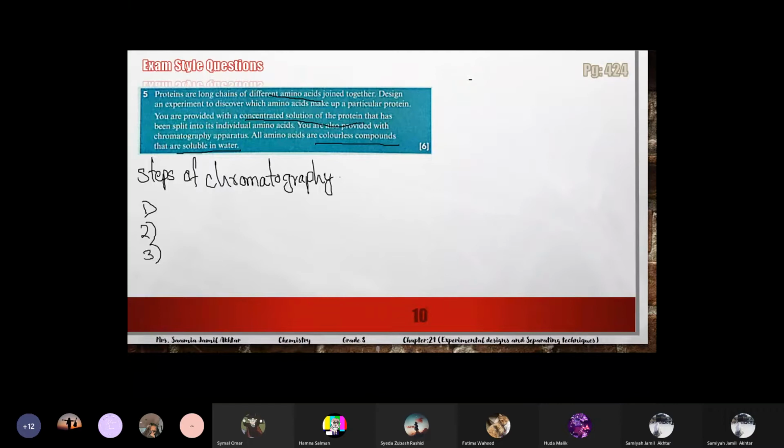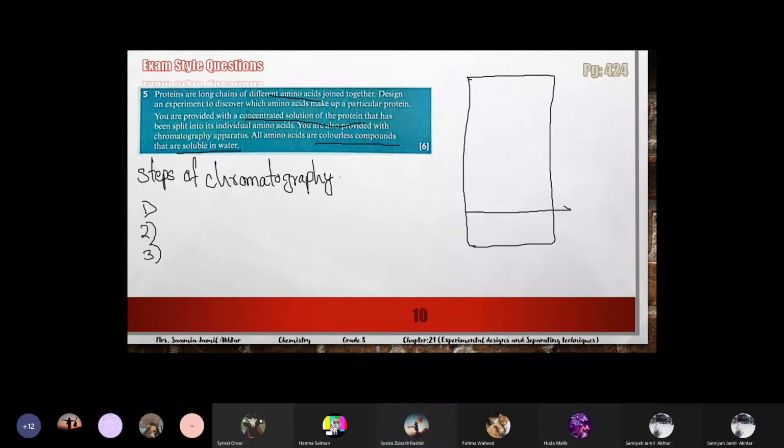First, you will take chromatography paper. Okay, after leaving a few inches, draw a baseline with pencil. Put a spot of protein on the baseline. All these things which I'm saying, you have to write it, note it down. You have to write it very briefly.